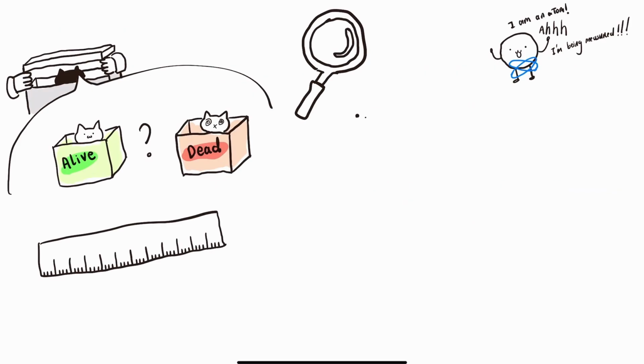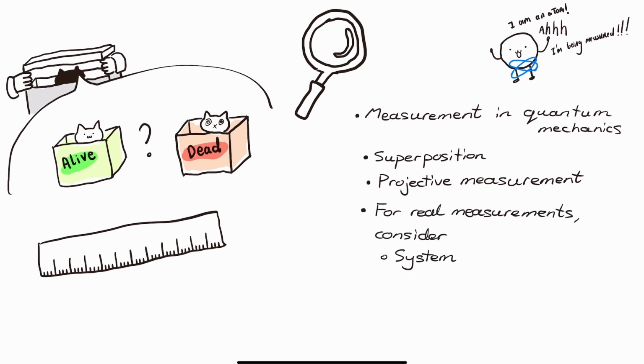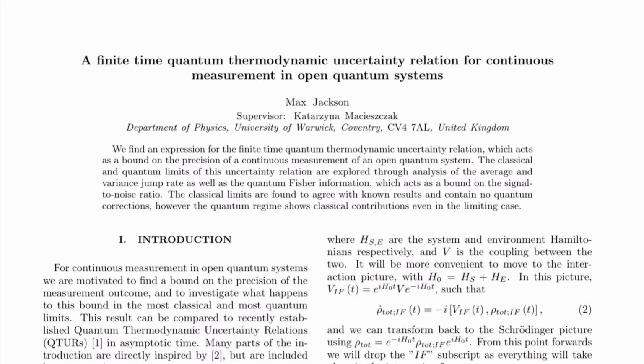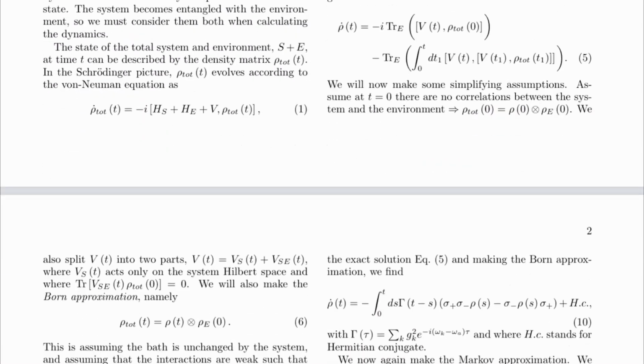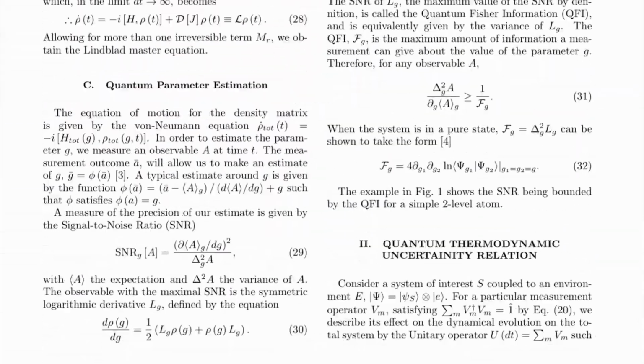In this video, we have shown how measurement works in quantum mechanics. We've introduced the ideas of superposition and projective measurement, and we have shown how, in order to describe measurement on real systems, we must carefully consider the system, the environment, the measurement apparatus, and the interactions between them. This work forms a small part of a research project I undertook over the summer, investigating bounds on continuous jump measurements in open quantum systems.